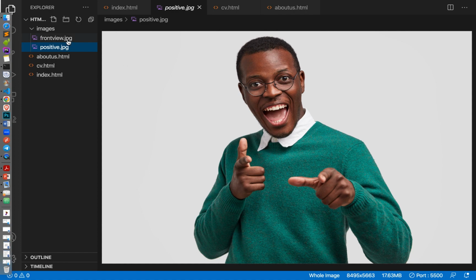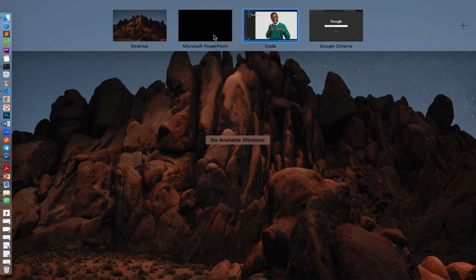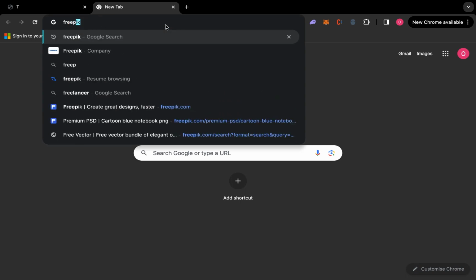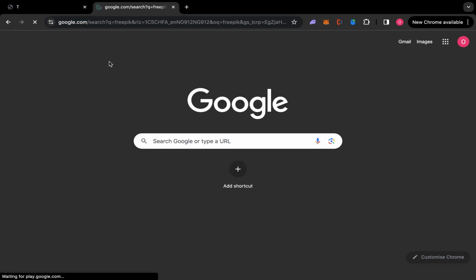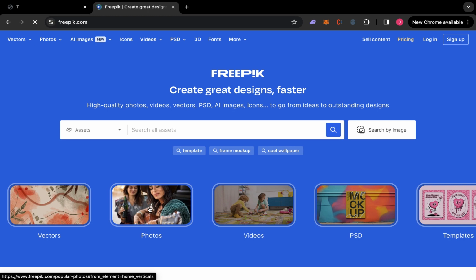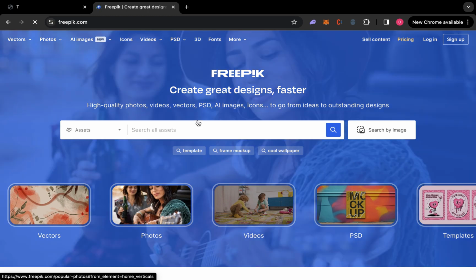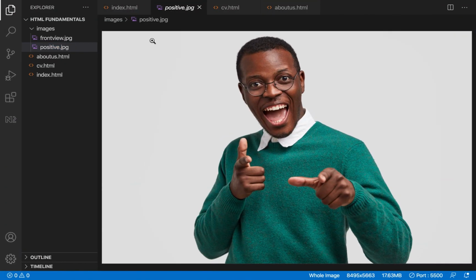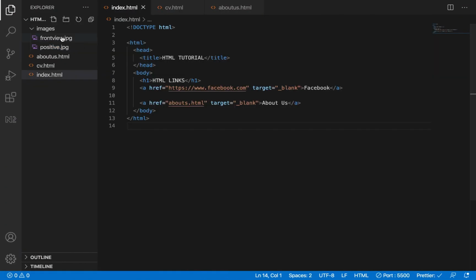Now you can download your images from this website, freepik.com. Just press Freepik. You see different pics. You can download different photos from this website. I just downloaded 2 photos for this class. So let's start now.